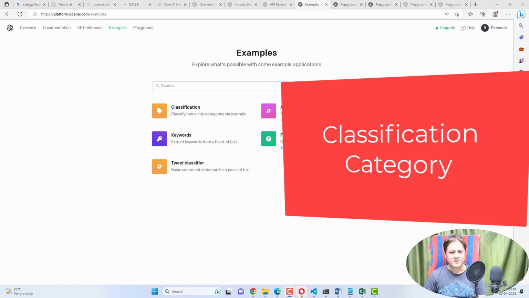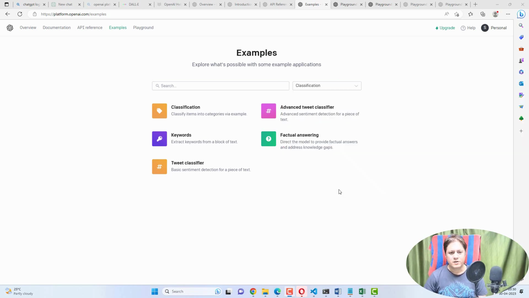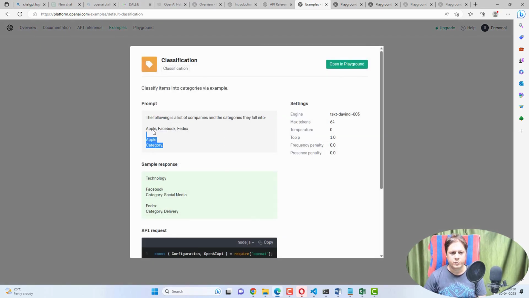Yeah, welcome back. So now we will talk about another example, another category, which is called classification. Here, if you see, there are 5 examples which I will explain. For this classification, if you provide a prompt like this: the following is a list of companies and the categories they fall into: Apple, Facebook and FedEx. These 3 companies are very famous companies. We know what this does.